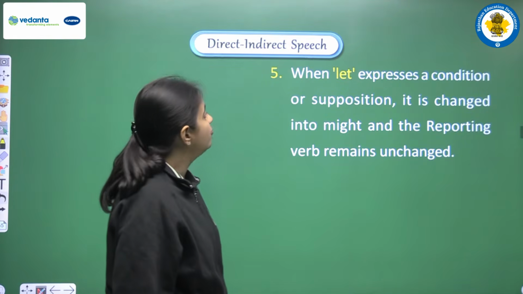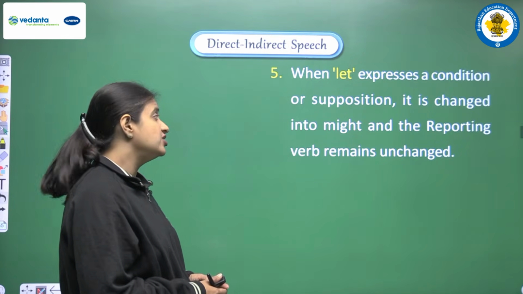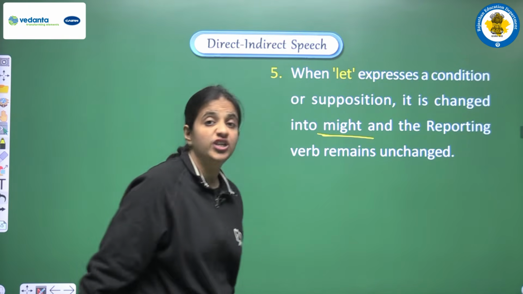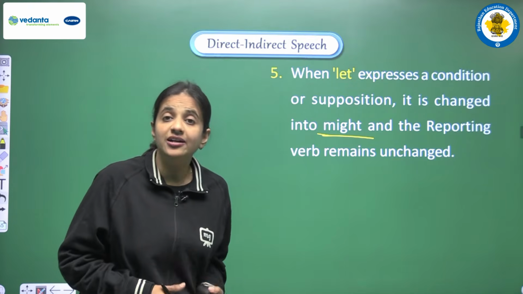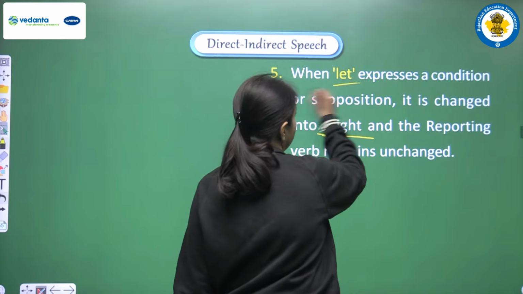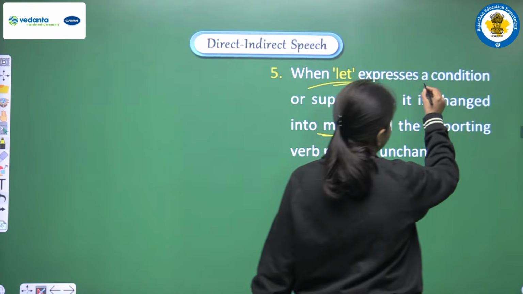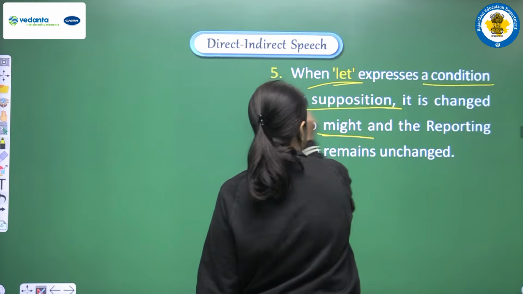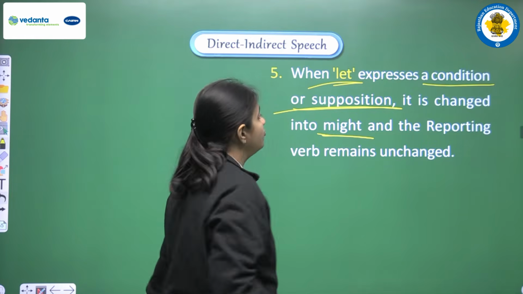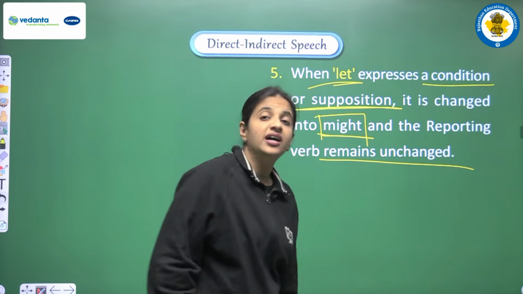Now let's see. When let expresses a condition or supposition, it is changed into might, and the reporting verb remains unchanged. So now we have the third meaning, or we can say the third mood, that is expressed with the help of let. So the point is that when let is expressing a kind of condition or supposition in a sentence, then we have to use might, and the reporting verb will be unchanged.